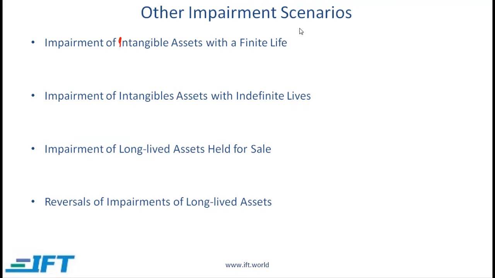Coming now to other impairment scenarios, I don't think this material is overly testable. It is covered very briefly in the curriculum, so I won't spend much time on this either. Impairment of intangible assets with a finite life. The rules here essentially are similar to what we talked about earlier with tangible assets. Impairment of intangible assets with indefinite lives. This essentially is referring to goodwill. We need to periodically test whether or not goodwill is impaired.